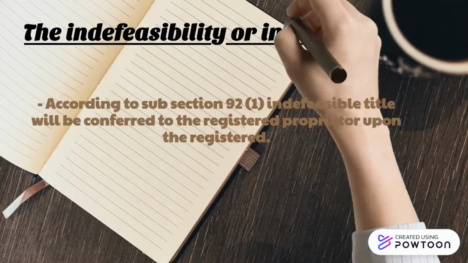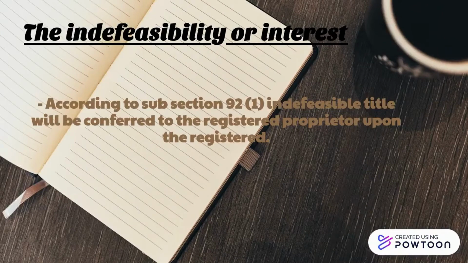The indivisibility of interest is also one of the important characteristics of the Malaysian Torrens system. According to subsection 92(1), the indivisible title can be conferred on the registered proprietor upon being registered.